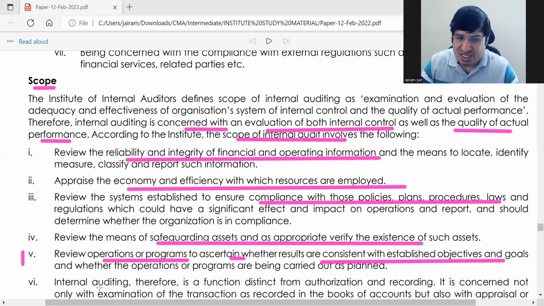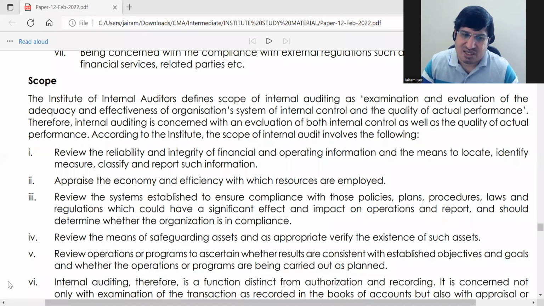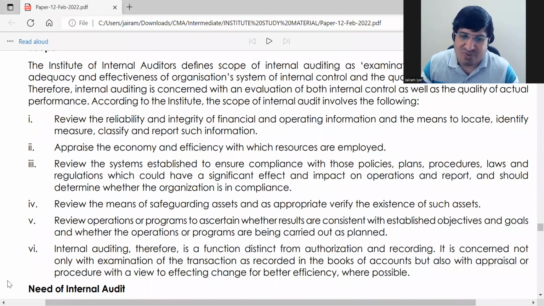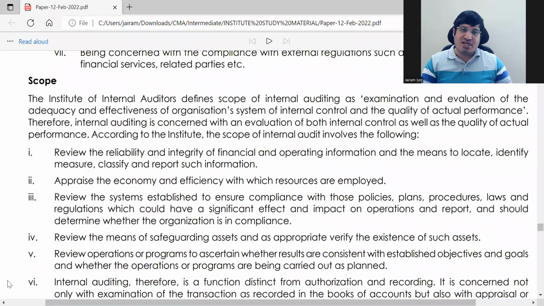So internal auditing is a distinct function from authorization and recording. It's concerned not only with the examination of transactions as recorded, but also an appraisal function to see how much better it could have been done. And it will report accordingly. So it will not just say that this was not done properly, it will also suggest how it can be improved. This is your scope of internal audit.